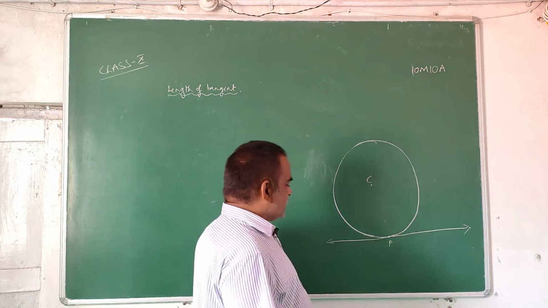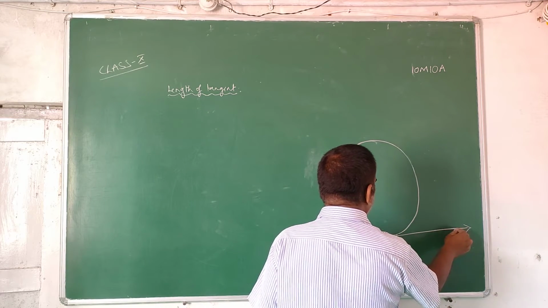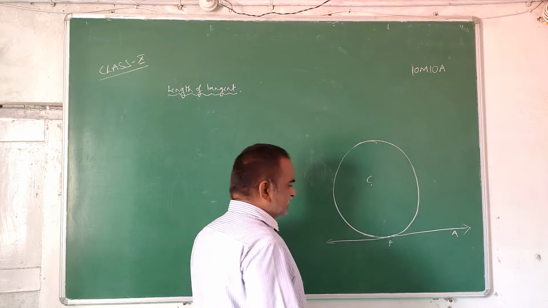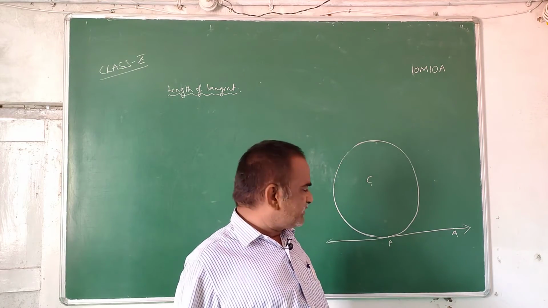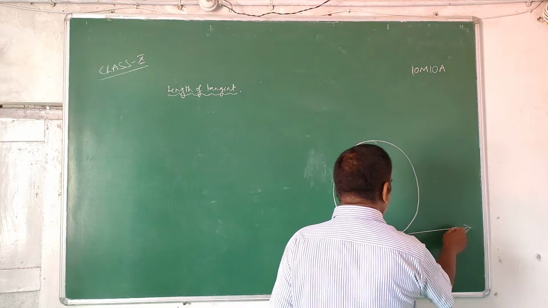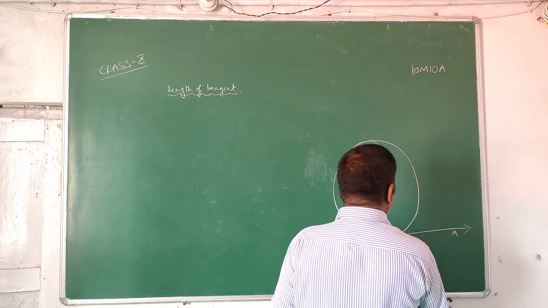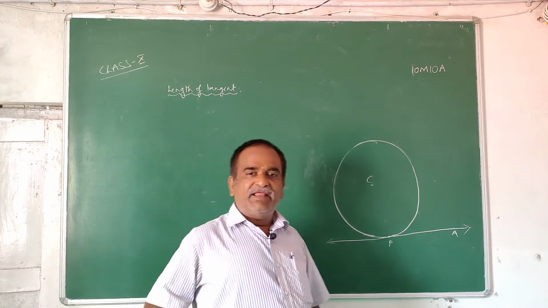And say this is any given point on the tangent, say A. Now the distance from A to P, or the length of the line segment AP, is known as the length of tangent.